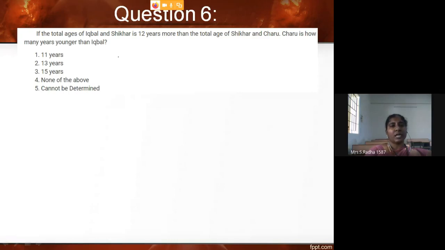Iqbal, I will take I. I plus Shikar, total age equal to 12 years more than the total age of Shikar plus Charu. This I will make it as equation 1.